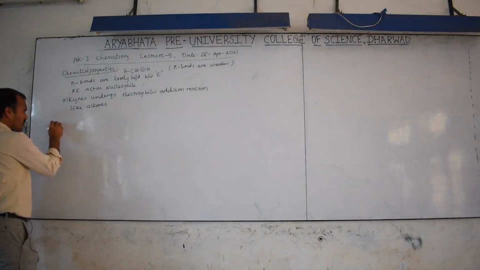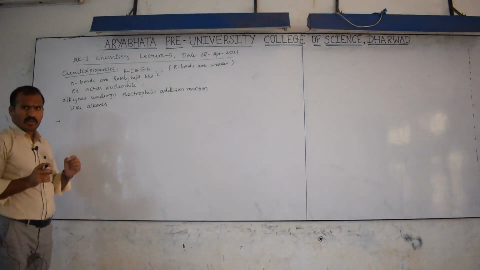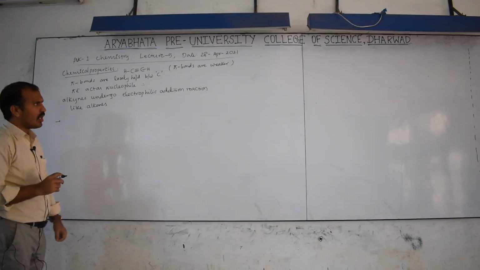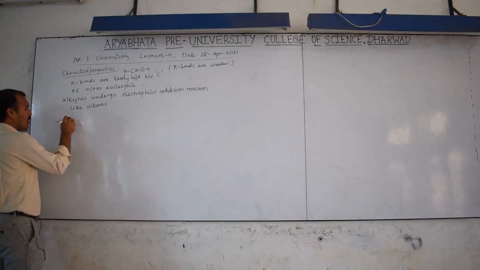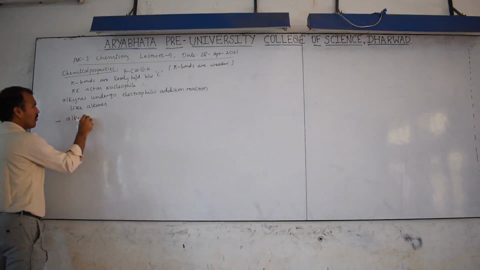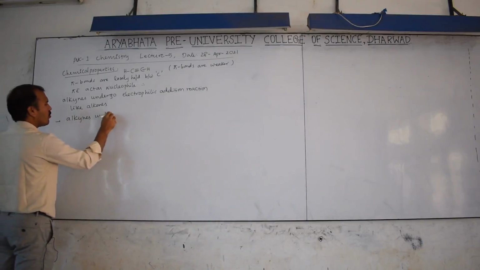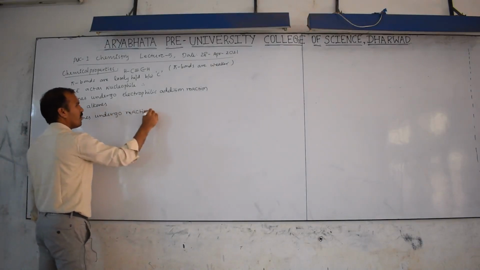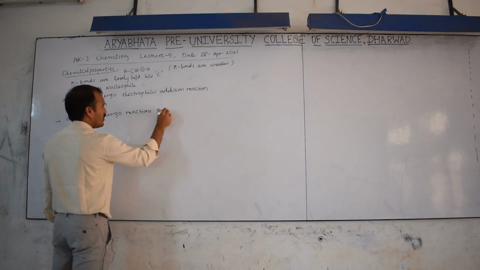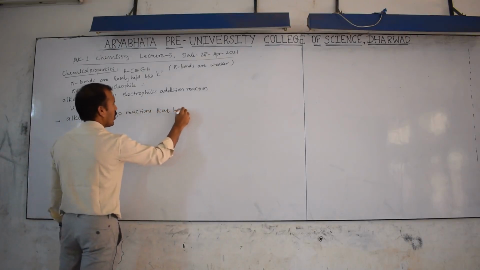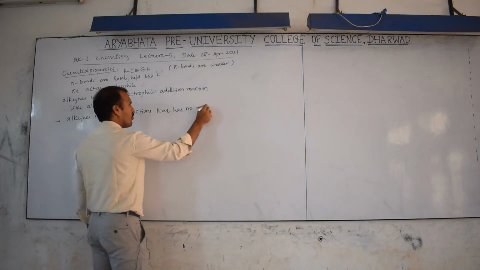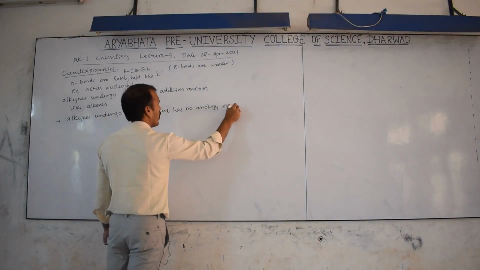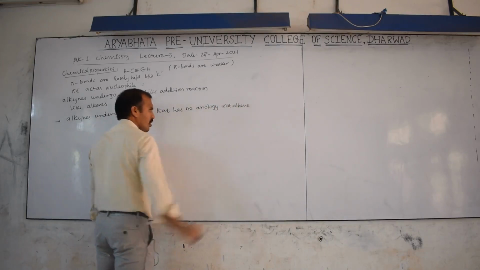Now, alkynes also undergo reactions that have no analogy with alkene.